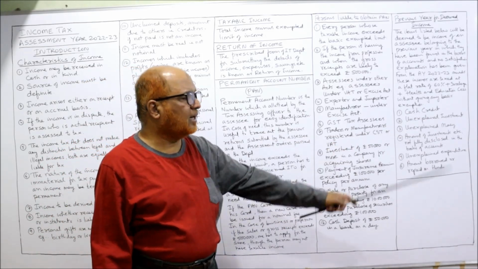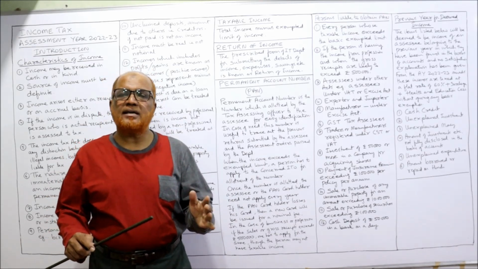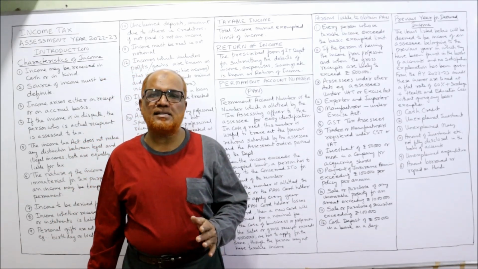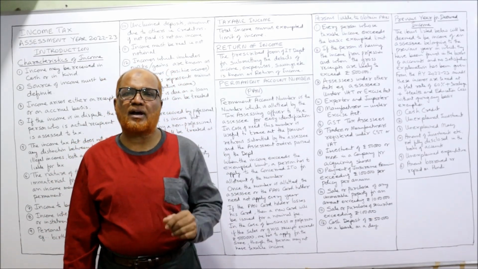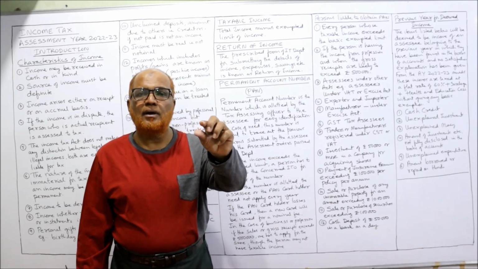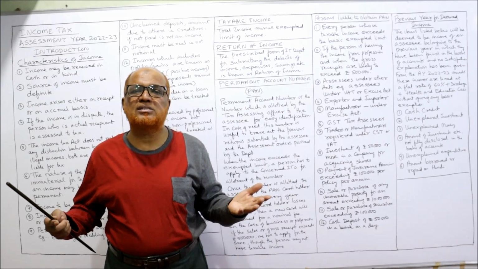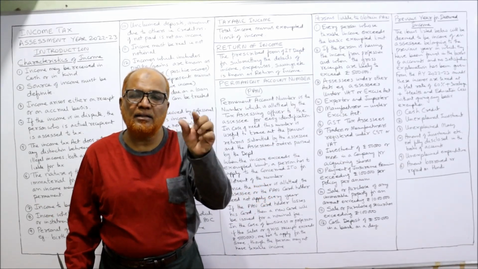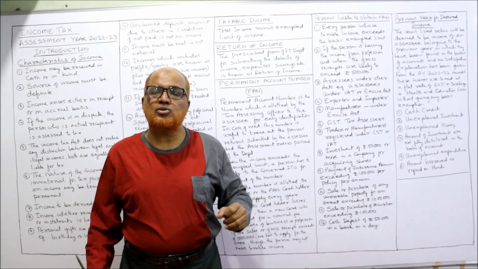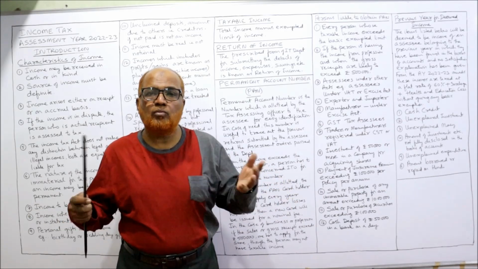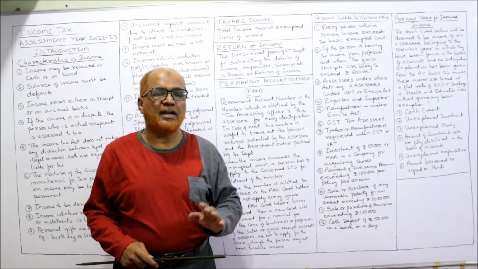Then unexplained investment. If the Income Tax Act sees that in a person's books of account there is investment, but that investment is not explained, no satisfactory explanation is given by the person regarding the investment, it is called unexplained investment. It will be treated as an income and it will be taxed.